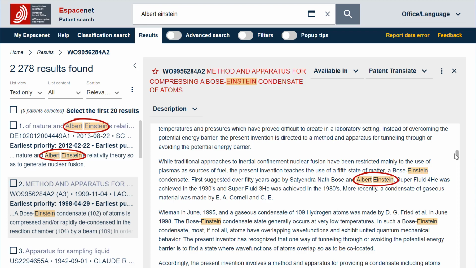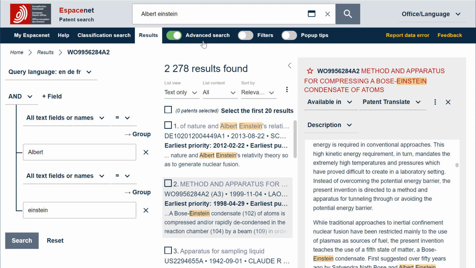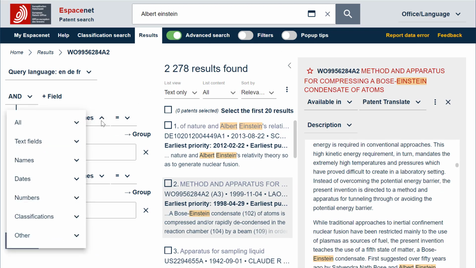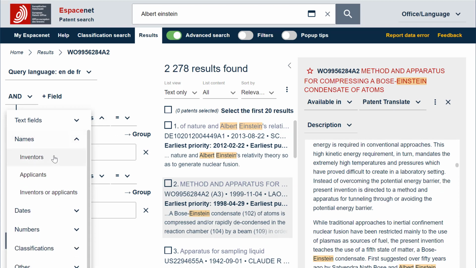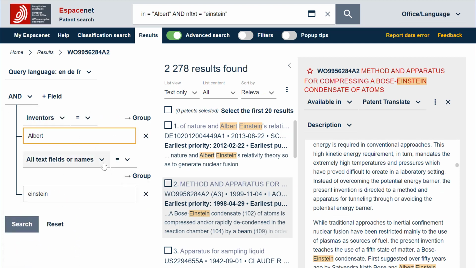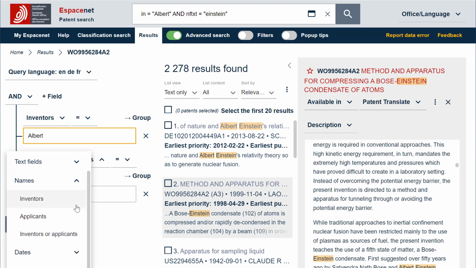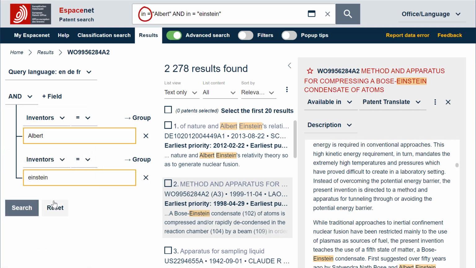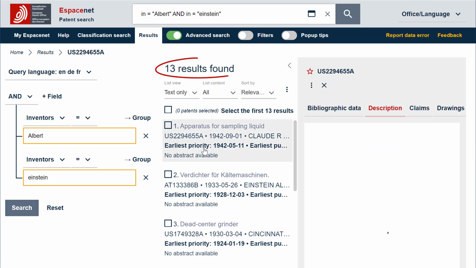We can then ask Espacenet to search these two terms specifically in the inventors field. We could do that either by changing the search criterion in the advanced search mode and opening the drop-down menus corresponding to the search criteria, or we can add the field identifier IN in the equivalent Smart Search query. If we run the search, we obtain 13 results.